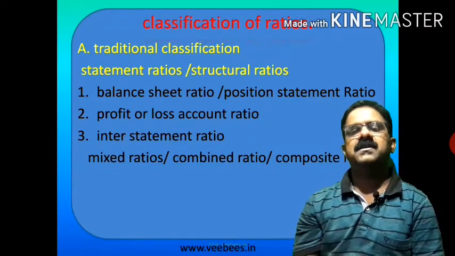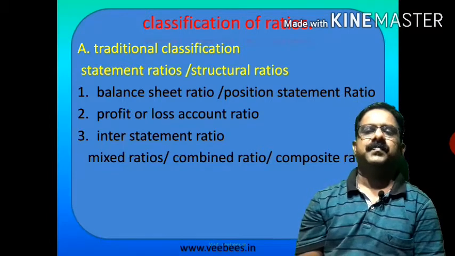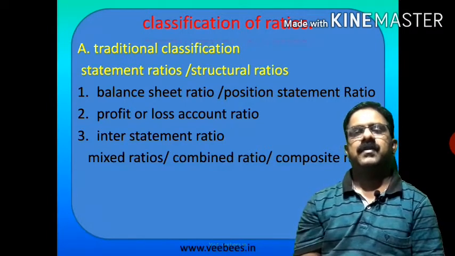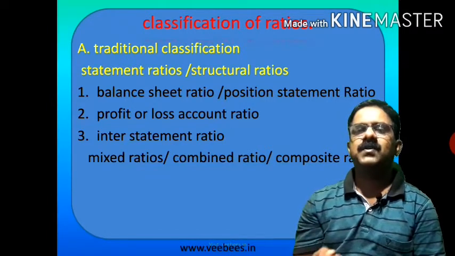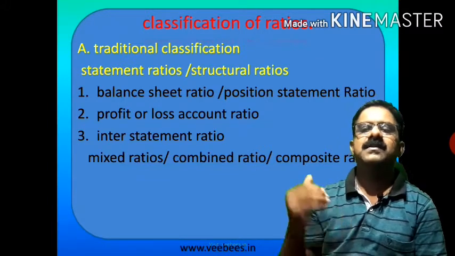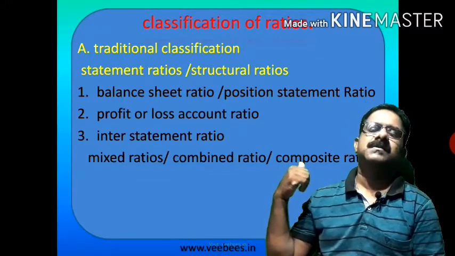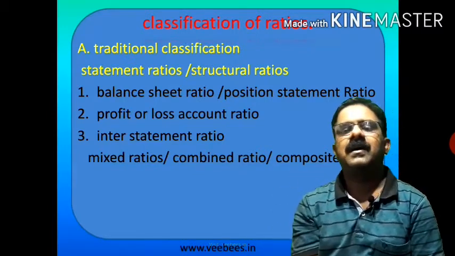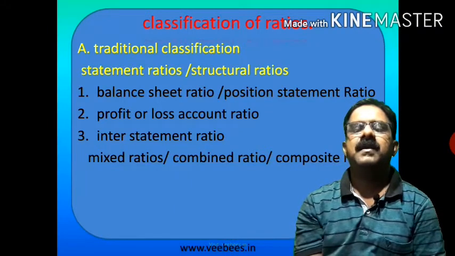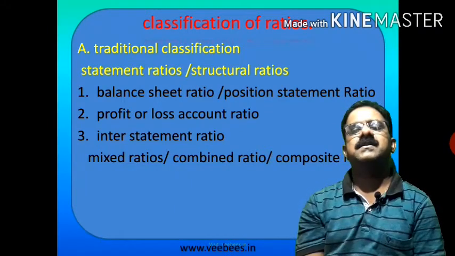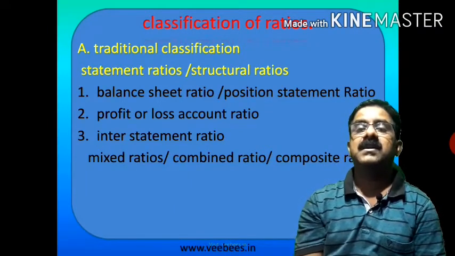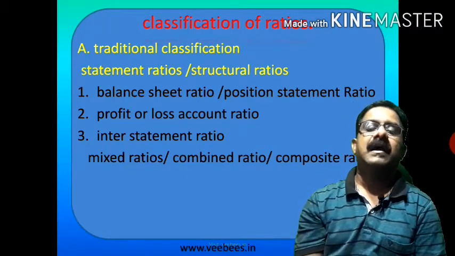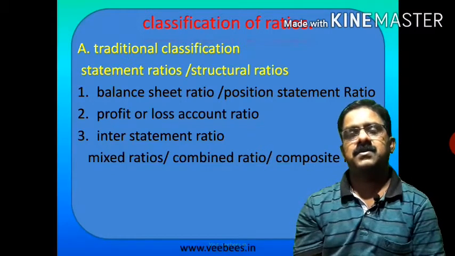First classification is traditional classification. These ratios are also called statement ratios because we are classifying based on the financial statements. It is also called structural ratios. The important traditional ratios are balance sheet ratio, also called position statement ratio. Second one is profit or loss account ratio. And third one, interstatement ratios.